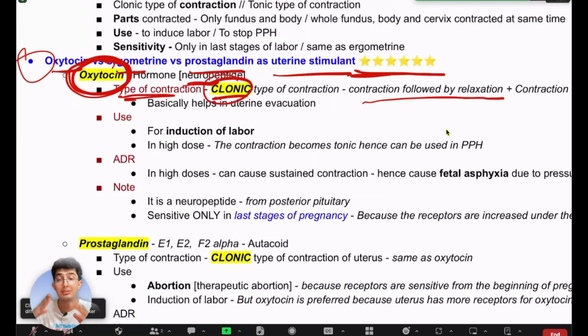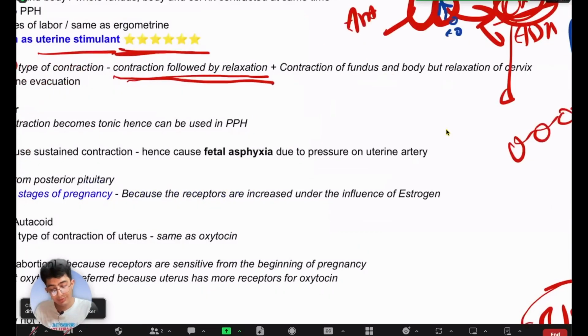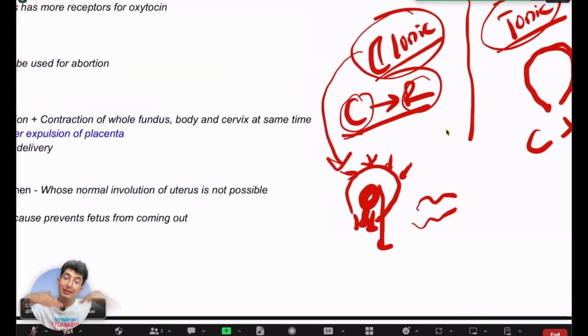So when you give oxytocin, what is the type of contraction in the uterus? Clonic type of contraction, right? Which means the contraction is followed by relaxation. Also, in clonic type of contraction, I told you that it helps to push the baby outside the uterus, right?